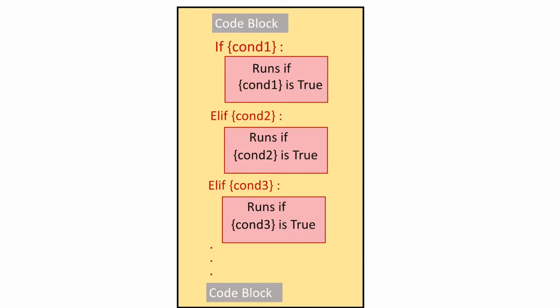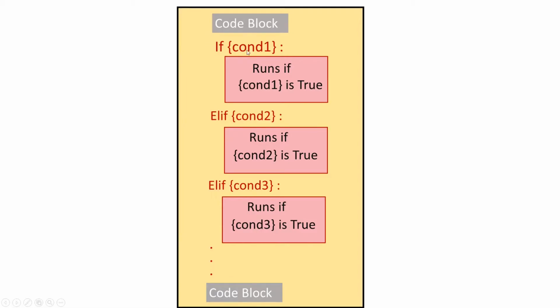Then, aligned with if, you write elif, the keyword, then condition 2 and a colon. Again, the same amount of space you gave after if, you have to give here, and then the code to be run if condition 2 is true. Same you can do for elif condition 3, and so on, for as many conditions as you want.